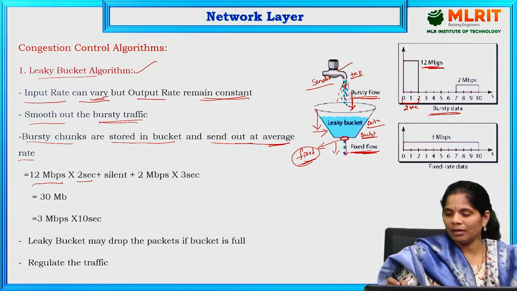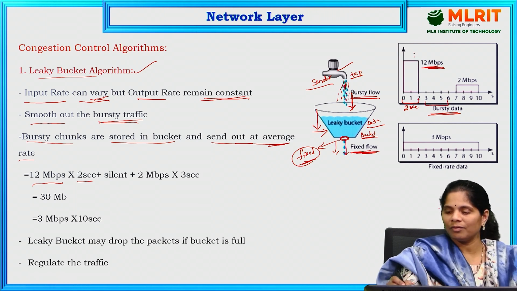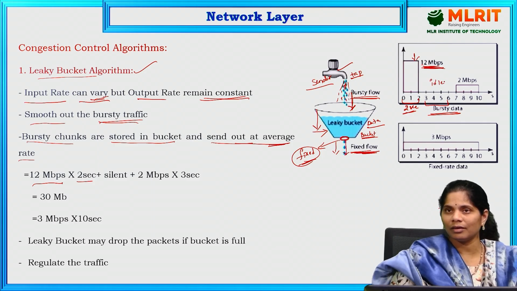And next, from 3 to 6 it is idle only, means we are not sending any data here. The tap is on, that is the bursty data. Bursty means full, we can turn on the tap, that is the 12 Mbps we can assume. So in 2 seconds we are sending 12 Mbps of data. At the same time, from 3 to 6 it is empty only. We are not sending any data. That is idle mode. So the sender is silent, means the tap is going to be closed.